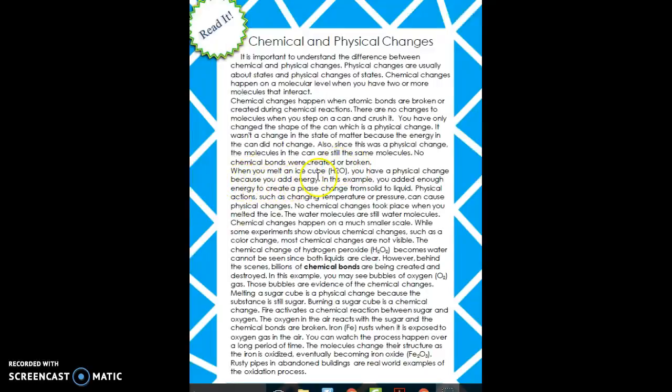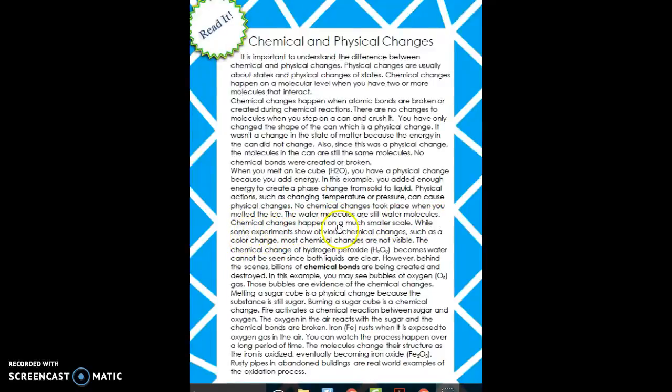When you melt an ice cube, H2O, you have a physical change because you add energy. In this example, you added enough energy to create a phase change from a solid to liquid. Physical actions such as changing temperature or pressure can cause physical changes. No chemical change took place when you melted the ice. The water molecules are still water molecules.